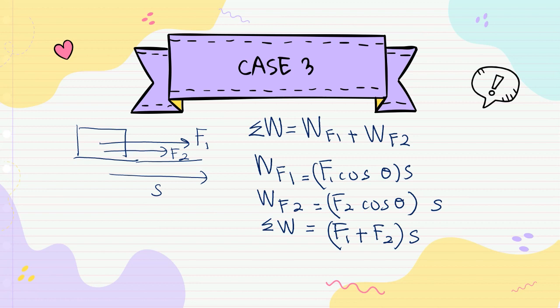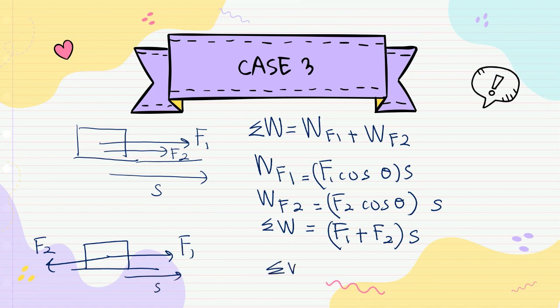Okay, but how about if we have two forces with opposite direction? F1 to the right, F2 to the left, and it's moving to the right. So total work done is equal to F1 minus F2 times S, because F1 and F2 are in opposite directions. For this case, F1 and F2 are in the same direction.